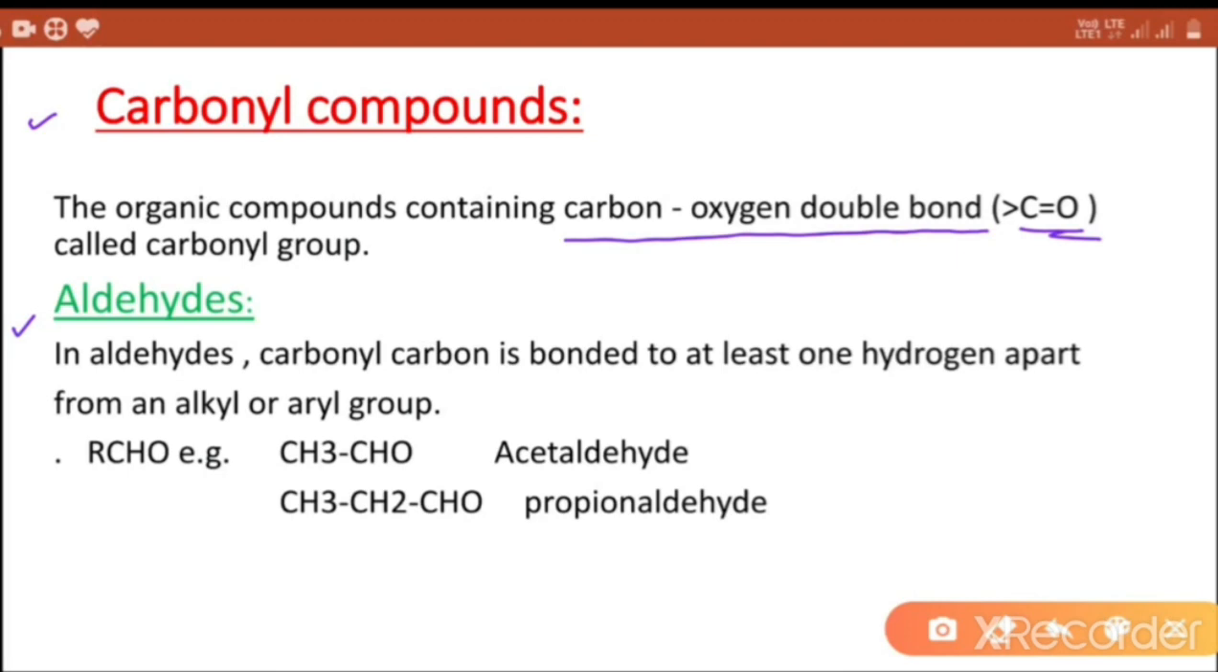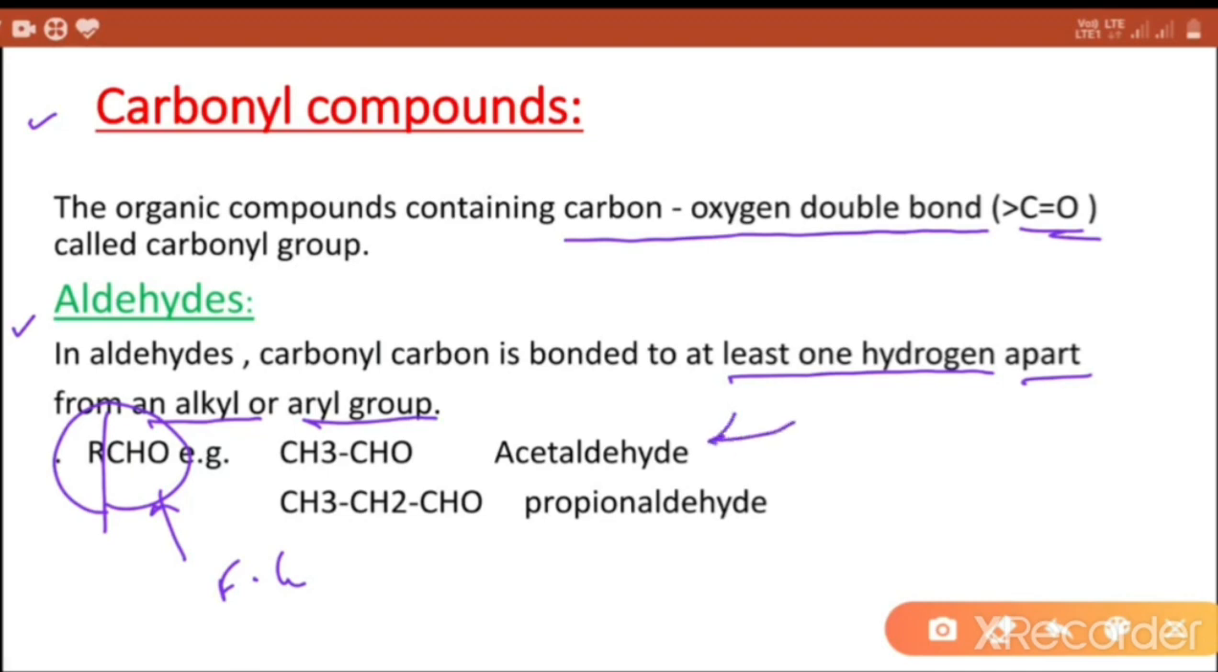Aldehydes. In aldehydes, carbonyl carbon is bonded to at least one hydrogen apart from an alkyl or aryl group. General formula RCHO, where R is an alkyl group and CHO is the functional group.